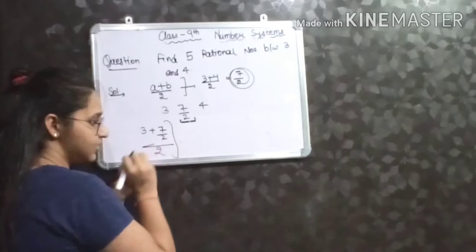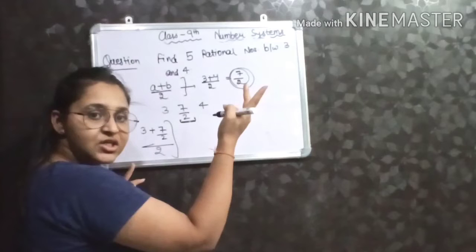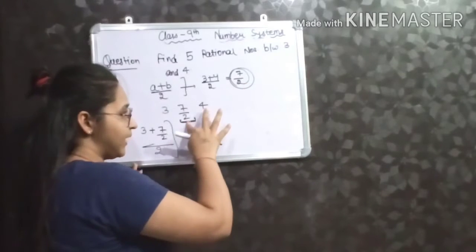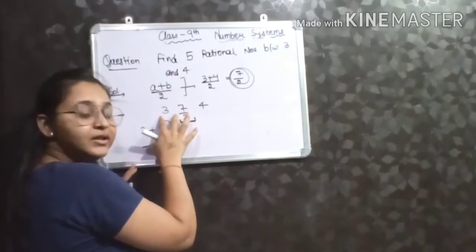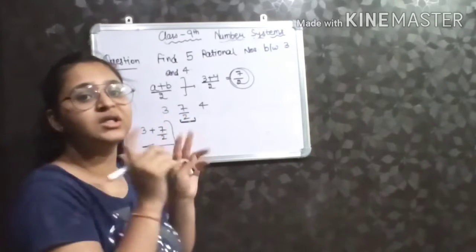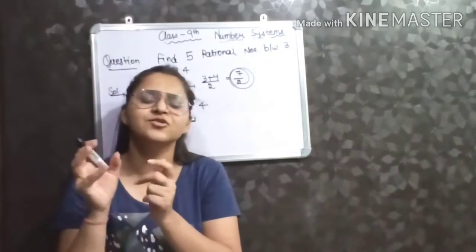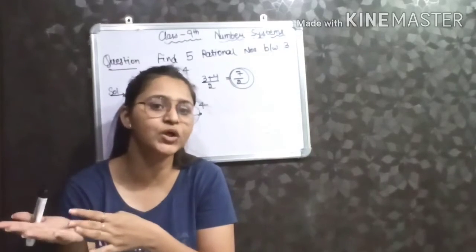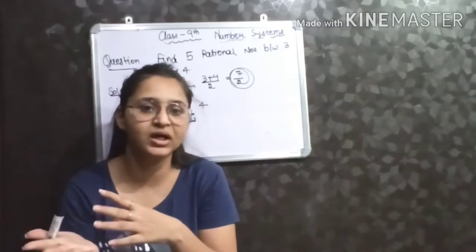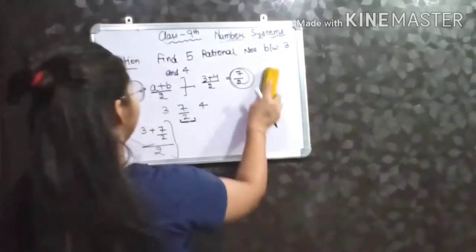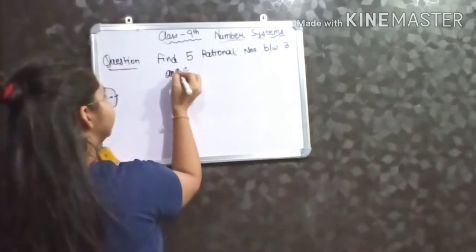This is my next rational number that lies between 3 and 7 by 2, and the next rational number I can find is between 7 by 2 and 4, and then between 3 and the rational number that I will find from here. Now I know this is the method that we can easily apply, but this will take some computation time. So to avoid that computation, or to avoid that difficulty, we will use another method.